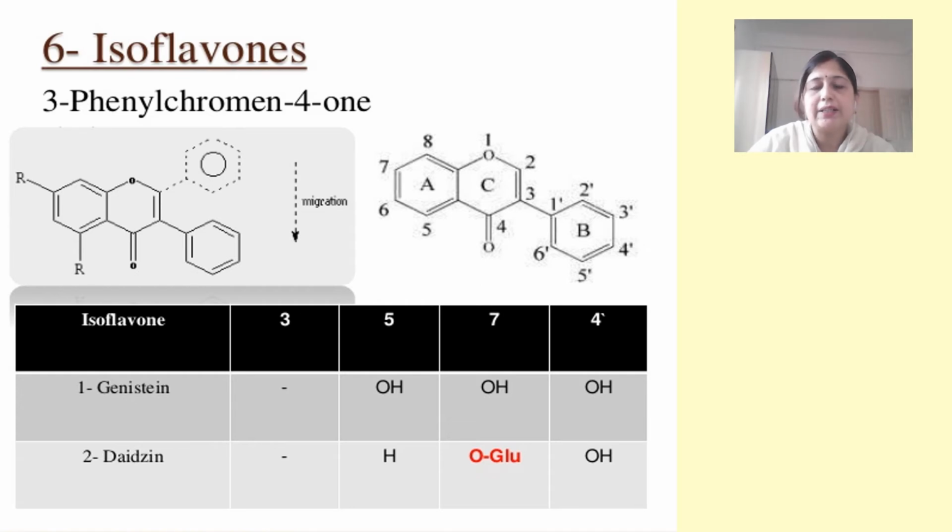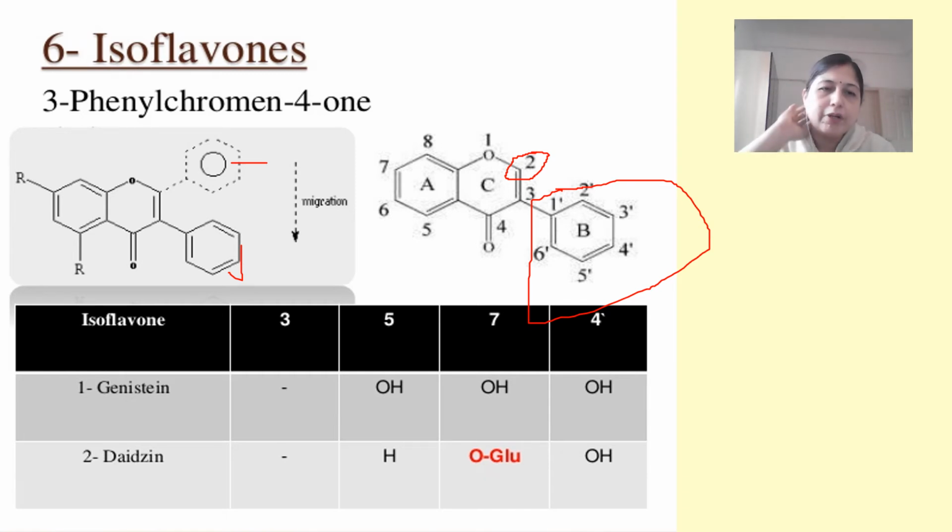But the difference is that instead of the phenyl group at the second position, we have the phenyl group at the third position. So here you can see the position has shifted, showing that it is an isomer of flavonoid, and the examples for this are genistein and daidzin. So these are the isoflavones.